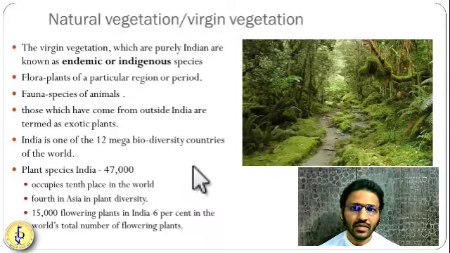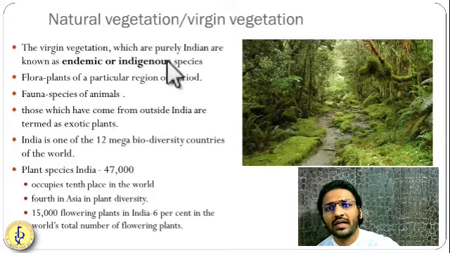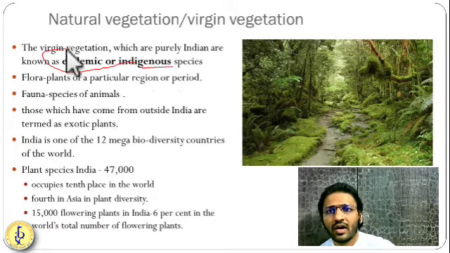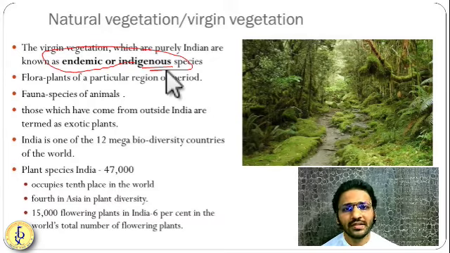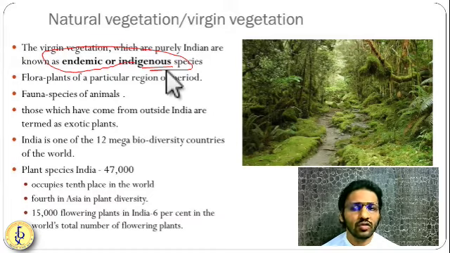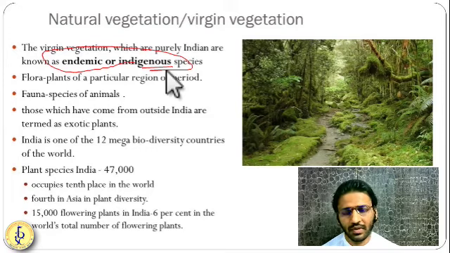So friends, when we are talking about natural vegetation in case of India, okay, there are two words, endemic and indigenous. Endemic means those plants and animals which are found only in your country and not in other countries. Getting it? So they are called endemic. Indigenous means they are found in your country, origin is in your country, but they are also found in some other countries. Okay, so this is what is meant by endemic and indigenous.